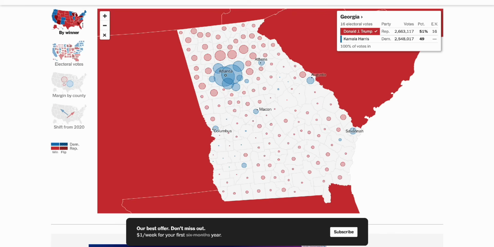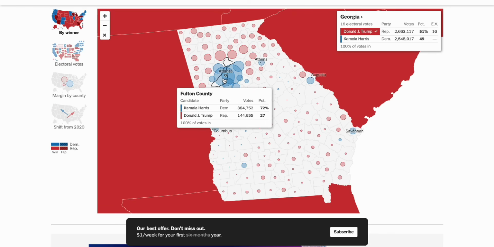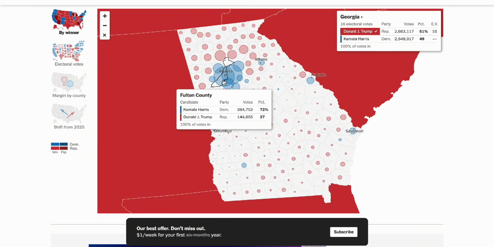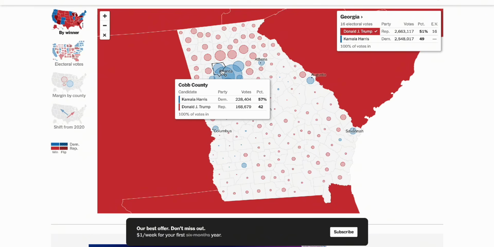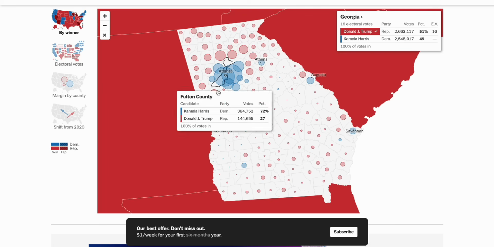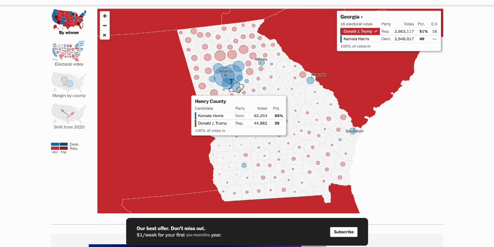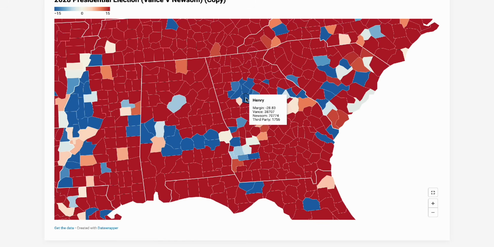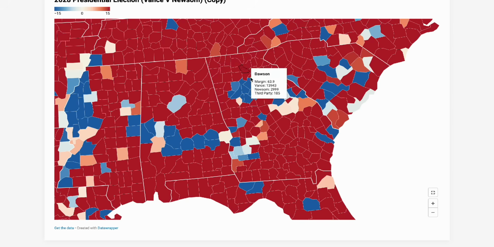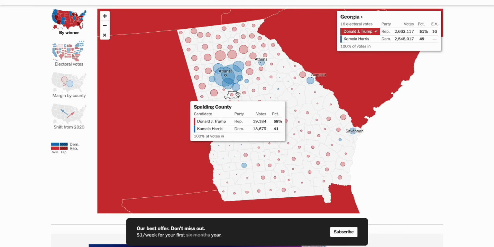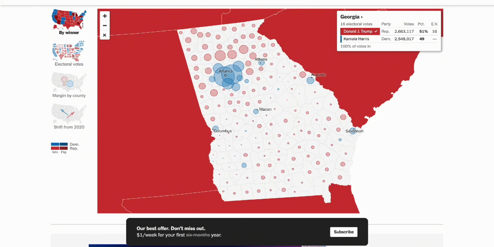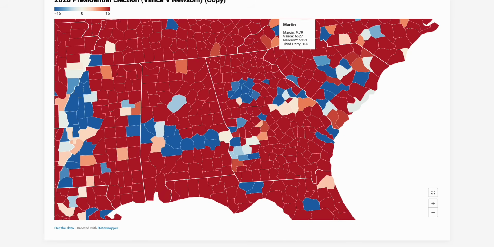Fulton, Vance, 134K. Here, Trump got 144K. But Gavin Newsom is getting like 347. So it's like 40,000 votes less there. Cobb County, you look at Vance's total, it's slightly less than before, but Newsom just completely drops off from Harris. Henry County, it's the same thing. Newsom drops off like 13,000 votes there. And then Vance drops off like 10,000, or like 8,000. So Vance isn't really gaining here. It's just Newsom just plummeting in the state.